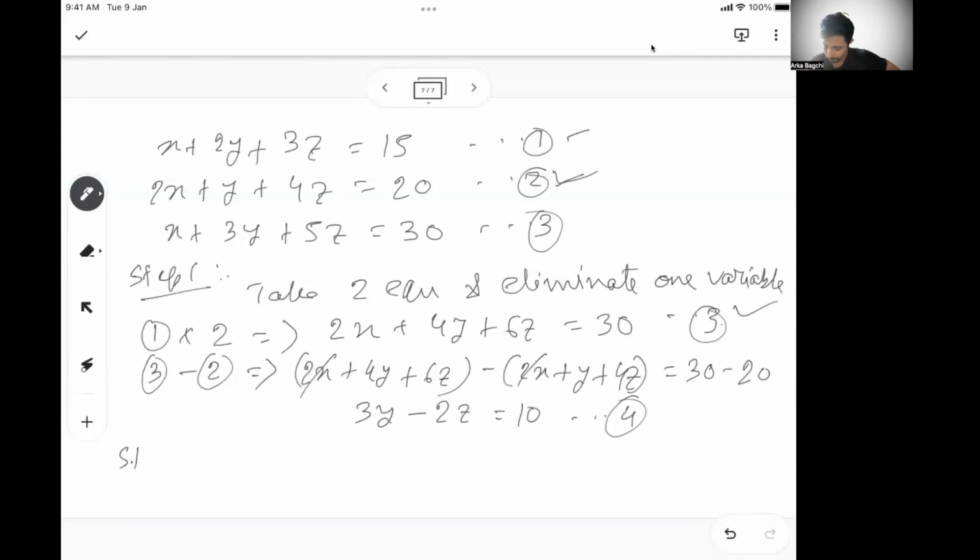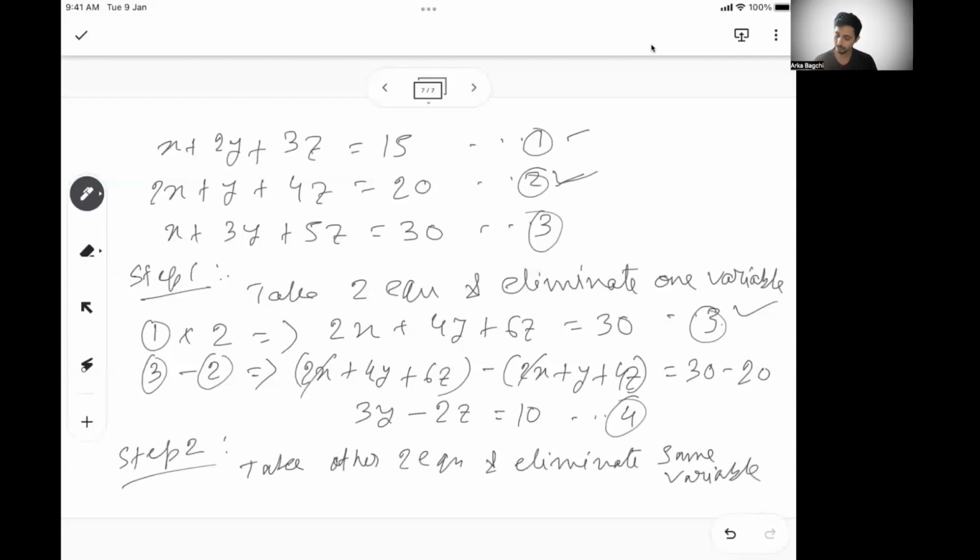So step 2, what we'll do, take other two equations. There are no 4 equations. So you take 1 and 2 first time, you take possibly 2 and 3 second time. Take other two equations and eliminate the same variable. That means what we are doing, we now take 2 and 3 and we will eliminate x again. So if I take 2 and 3 to eliminate x, I need to multiply 3 with 2.